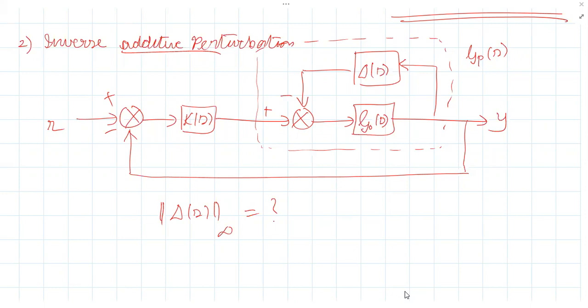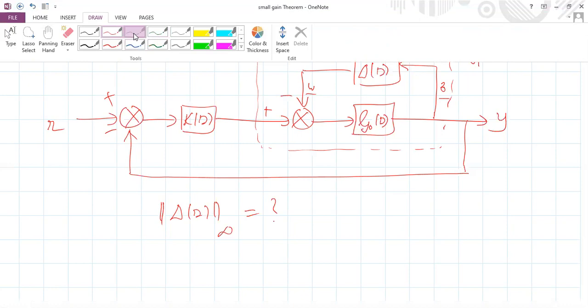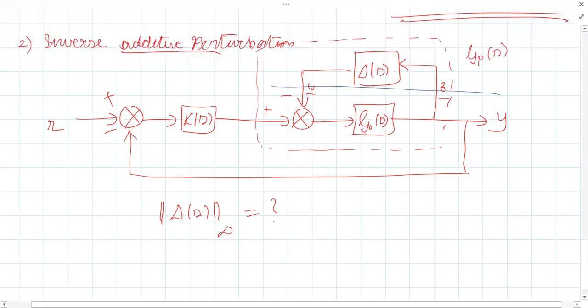What's the first step? Sir, we need to split the system. Yes, first identify what is your Z and W. Z is this point, and this is W. Then what you have to do? You have to cut open, and remove the perturbation block.